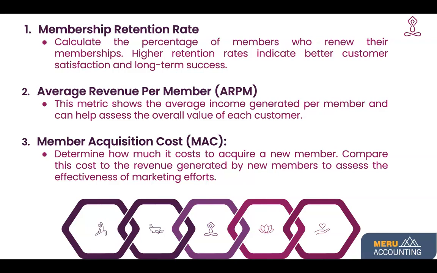Third, member acquisition cost. Determine the cost to acquire a new member and compare it to the revenue generated by these members. This analysis helps to assess the effectiveness of marketing efforts and to make adjustments to improve acquisition strategies.